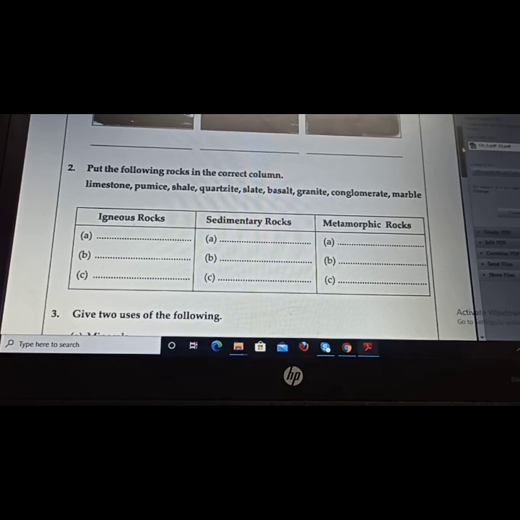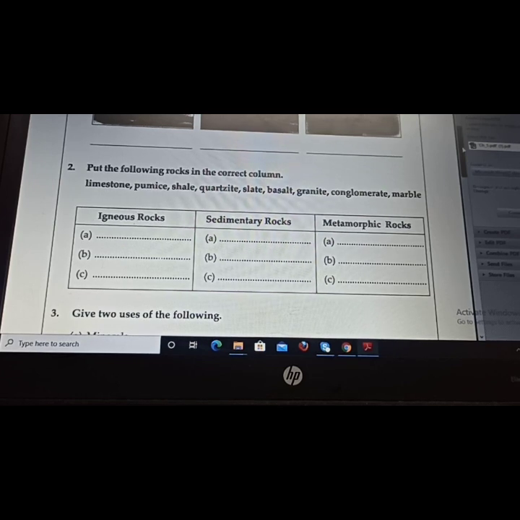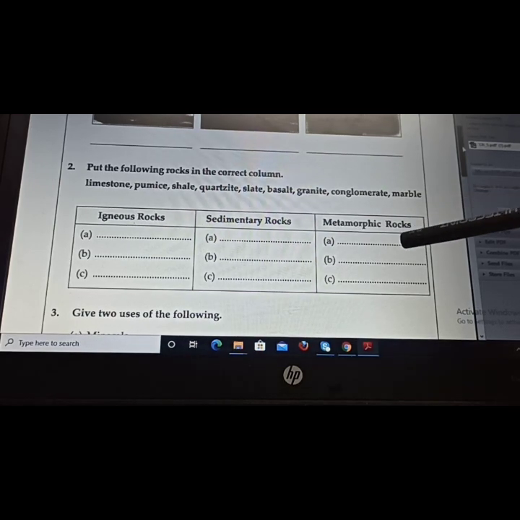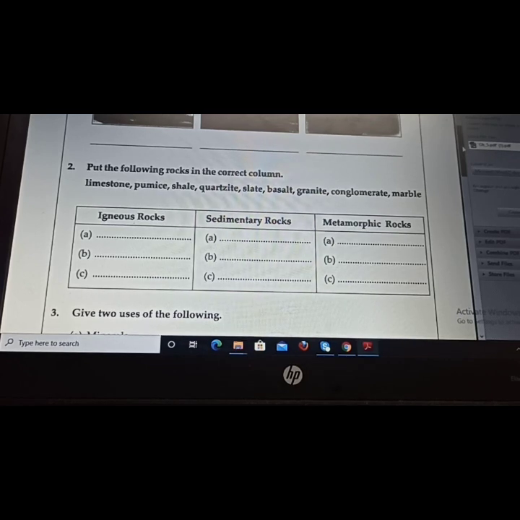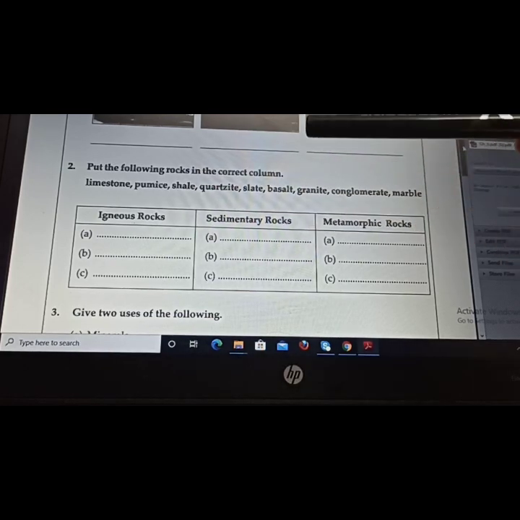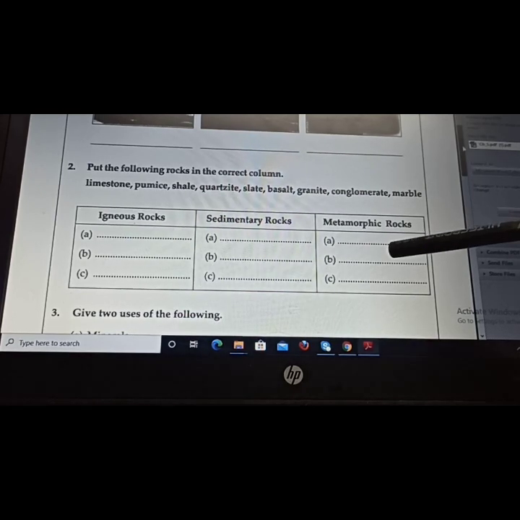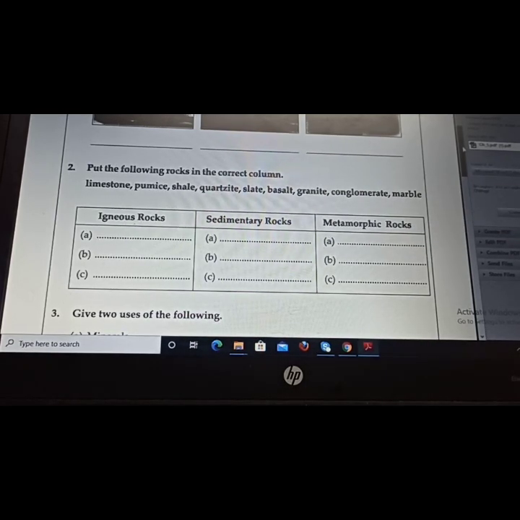Shale is an example of sedimentary rock. Next one is quartzite. Quartzite is an example of metamorphic rock. Next is slate. Slate is formed from shale. Shale was the example of sedimentary rock, and slate is formed by the modification of shale. That's why it is a metamorphic rock.